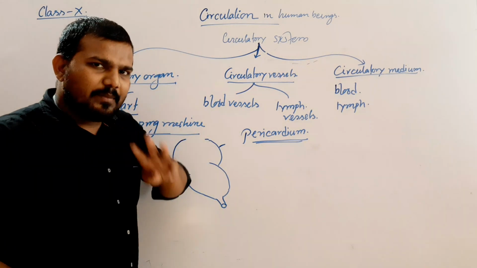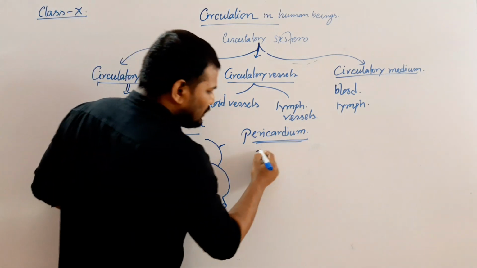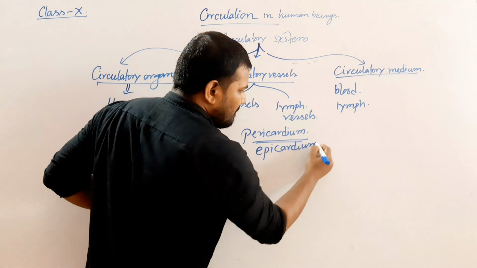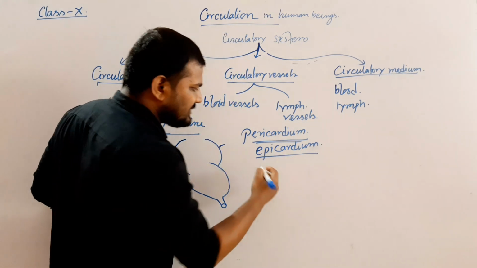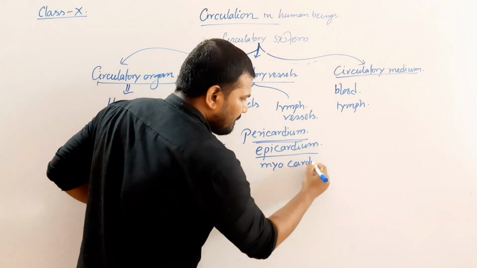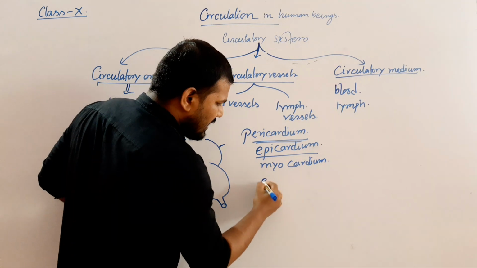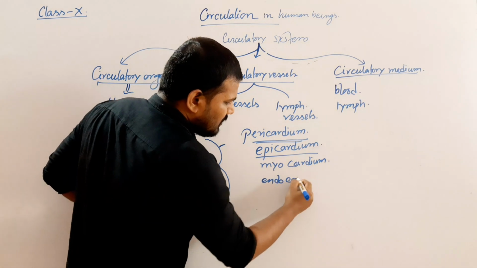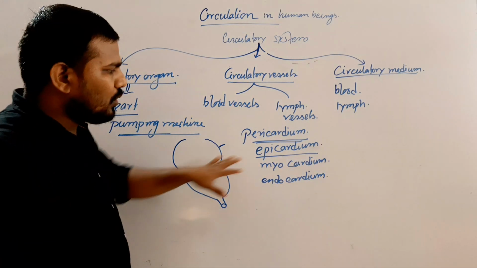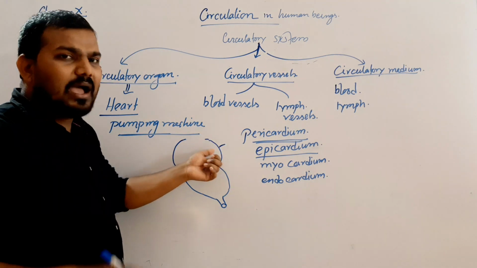Pericardium is a tiliar membrane which covers the heart. The outermost layer is known as the epicardium. The middle layer is known as the myocardium. And the inner layer is known as the endocardium. So these are the three layers which together are termed as the pericardium. They cover the heart.